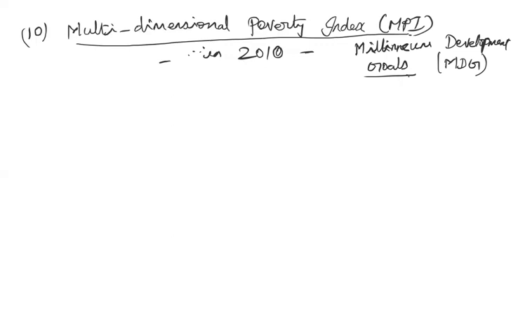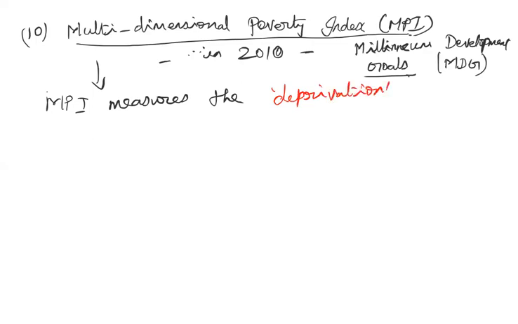So this measure, the MPI, measures something called deprivation. On the basis of deprivation of any facility by a particular individual or household, you are calculating the poorness of a particular person. For example, if you have the proper housing facility, and another household does not have that proper housing facility, then that household is deprived of that housing facility, isn't it?